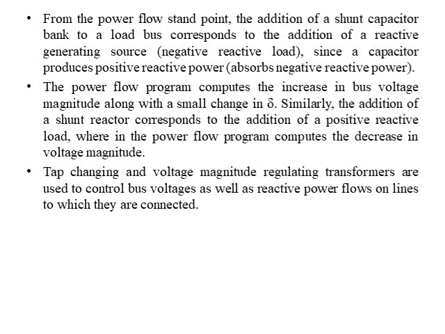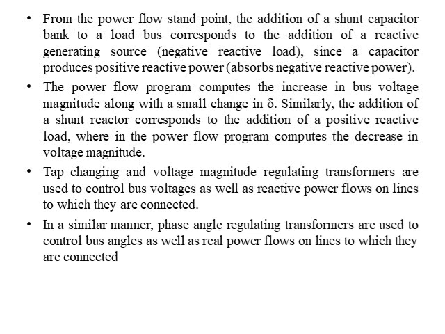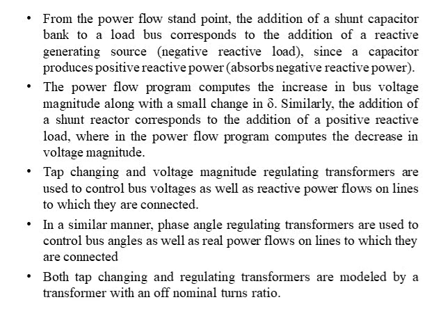So one by one we are studying this: the shunt capacitor, the shunt reactor, and now the regulating transformer. When we connect the regulating transformer, it controls the voltages of the bus as well as the reactive power flow in the lines. In a similar manner, phase angle regulating transformers are used to control the bus angles as well as real power flows on the line to which they are connected.